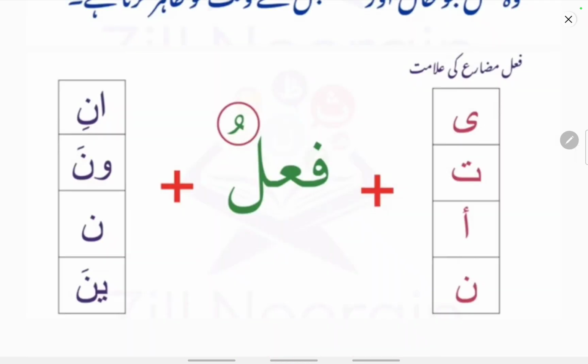So as said earlier, fe'lul mudari will have the three root letters, that is fa kalima, ain kalima and lam kalima. Besides this, the prefixes that are added to it are na'ati, that is noon, hamza, ta and ya, and the suffixes that are added to it are alif noon with a kasra, waw noon with a fatha, noon with a fatha, and ya noon with a fatha. So these prefixes are the signs of the fe'lul mudari, and these are the suffixes that are added to fe'lul mudari.